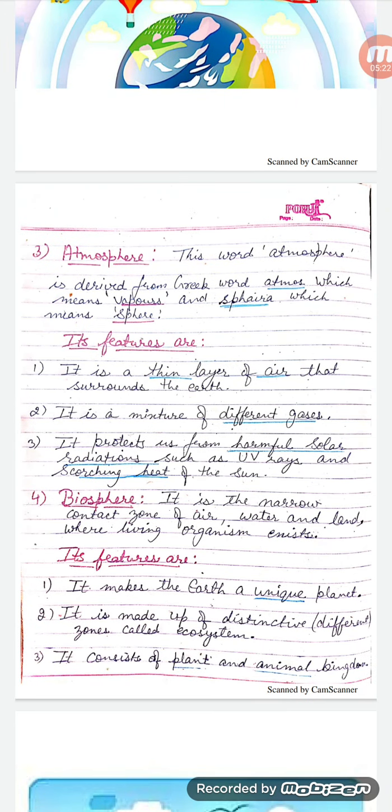Third domain of the environment is atmosphere. The word atmosphere is derived from the Greek words atmos, which means vapor, and sphaira, which means sphere. So, the term atmosphere means the sphere in which we find various vapors.